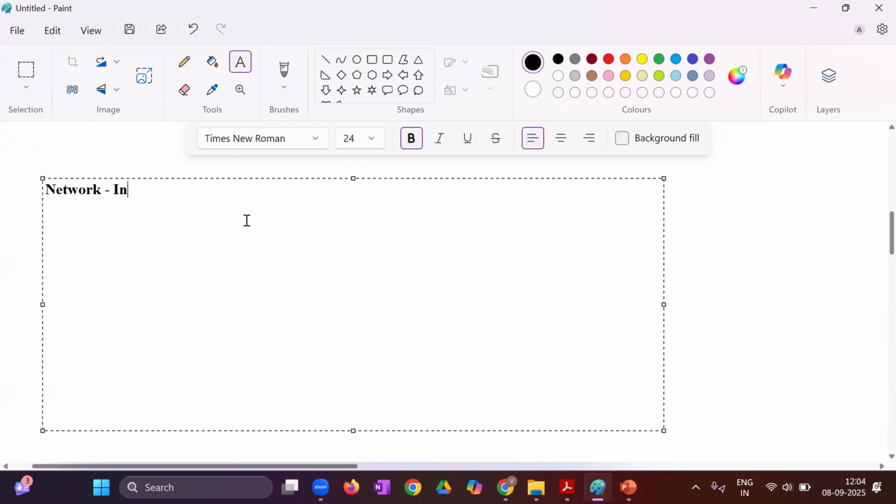Yes, sir. So network is what? It is a connection between two devices, not only two, one more nodes, more devices, to exchange data, files, resources, and other information.